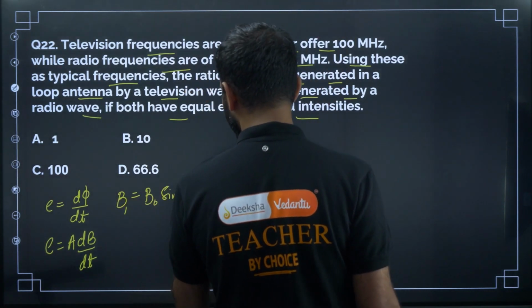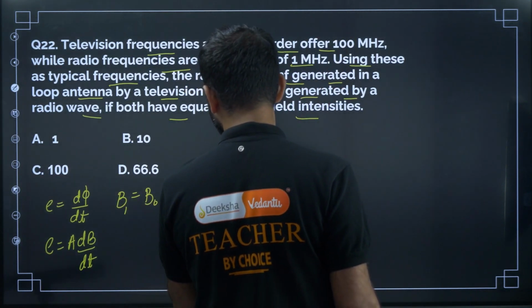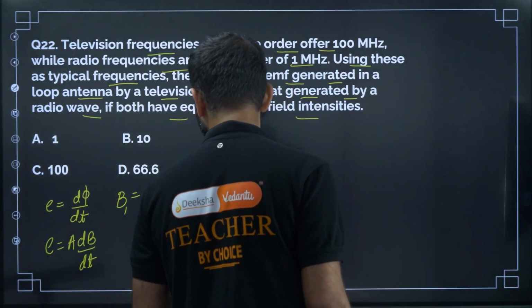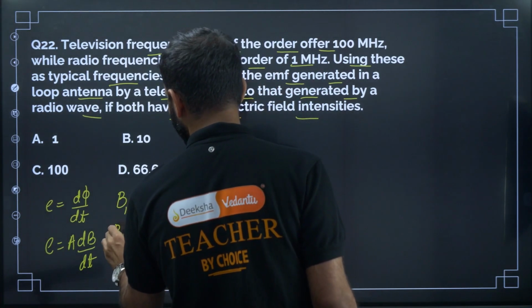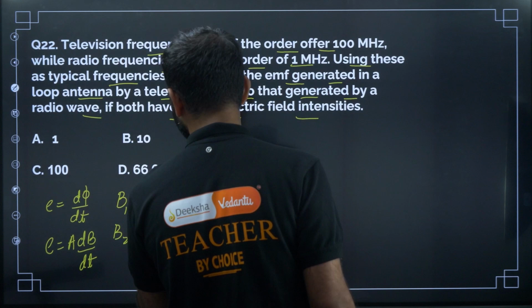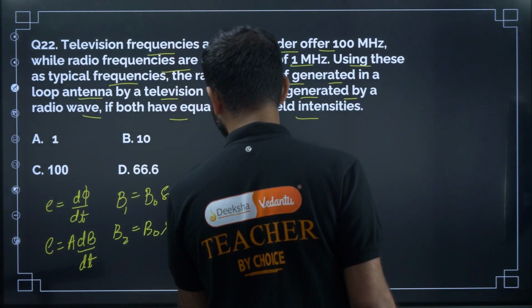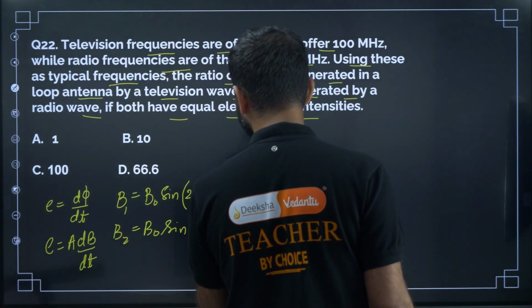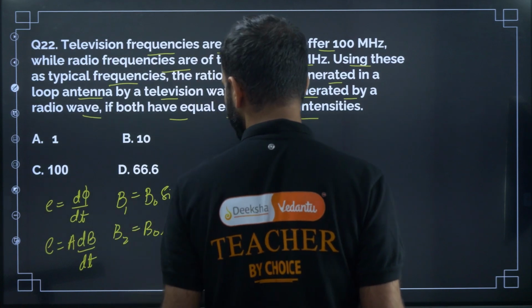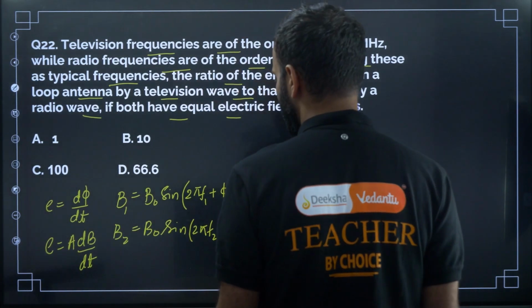So B1 is equal to B naught into sine of 2 pi F1 t plus phi, and B2 is equal to B naught into sine of 2 pi F2 t plus phi. Now differentiate B1 and B2 with respect to t.